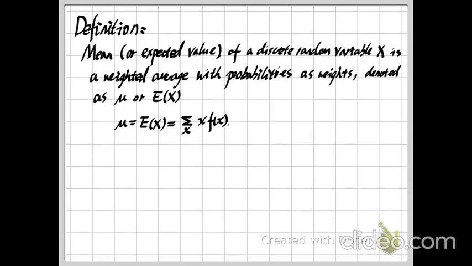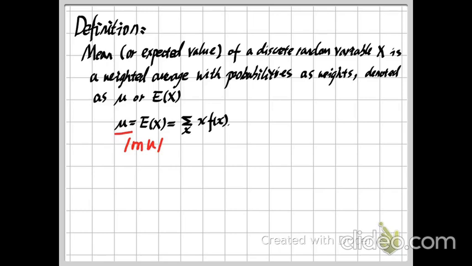And we can denote this by mu or by capital E parenthesis X parenthesis. Here, this Greek letter is pronounced mu. Okay, so this is the meaning of the mean of a discrete random variable.